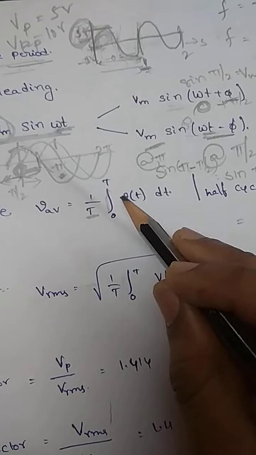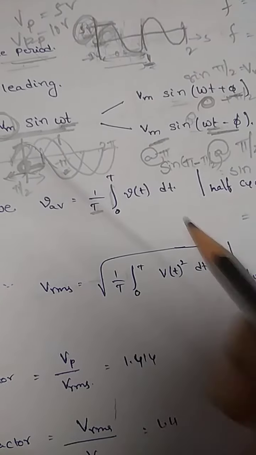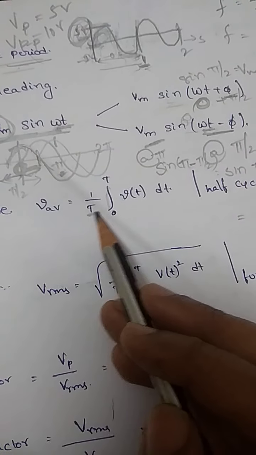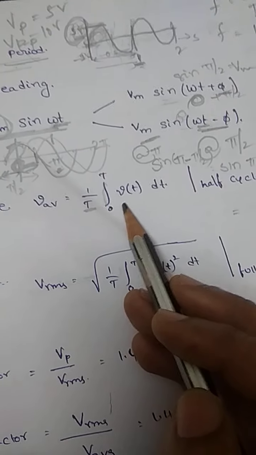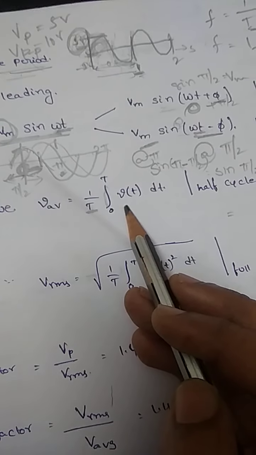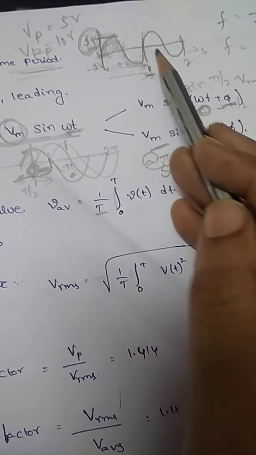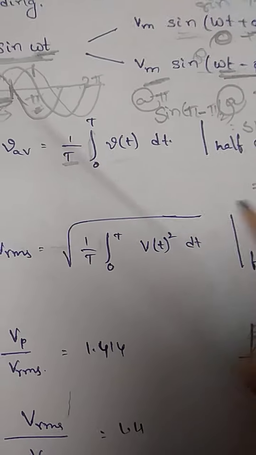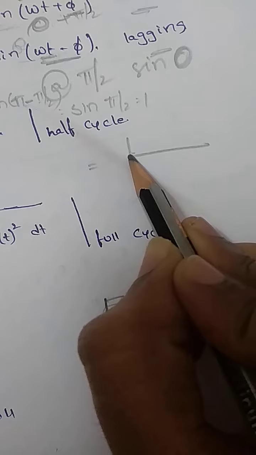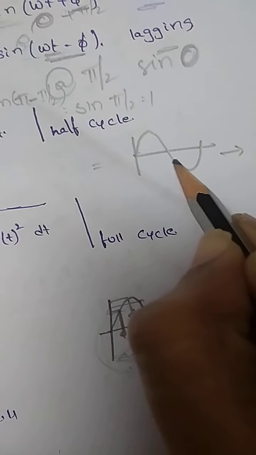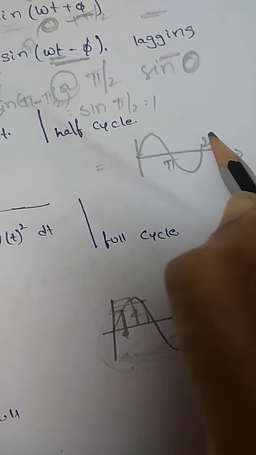What is the equation? The integration is over the duration of the cycle, the length of your curve. Here I am considering a sine wave, and on the time axis I am considering radians, the angles: 0, pi and 2 pi.